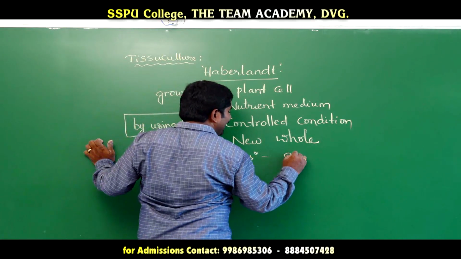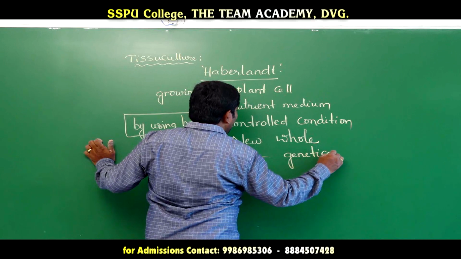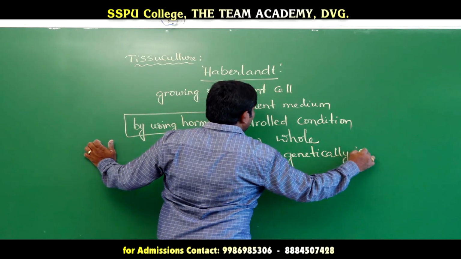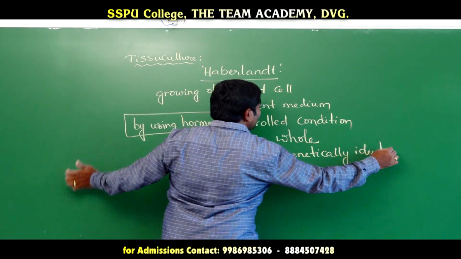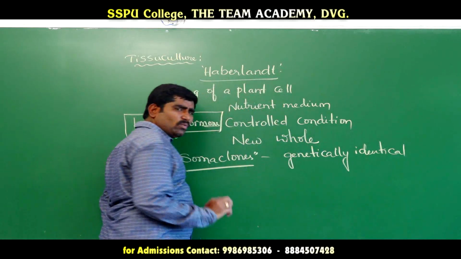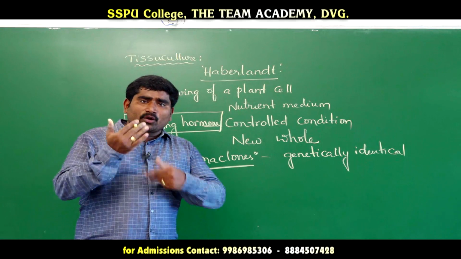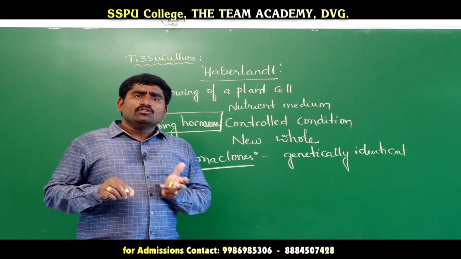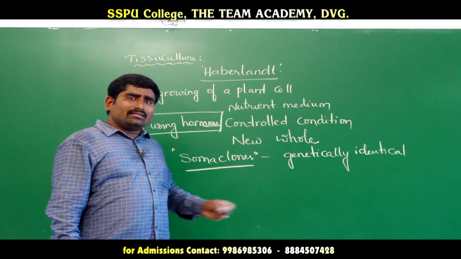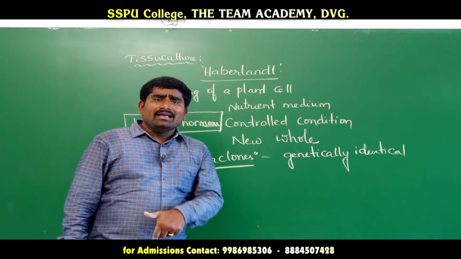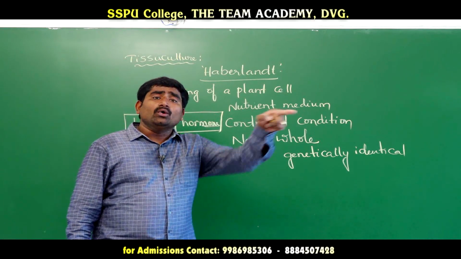These are genetically identical to the parents, because we take one cell, and from this cell the cell will produce many cells of the same type, so the genetic nature of the plants produced in tissue culture is exactly the same as the parental plant.